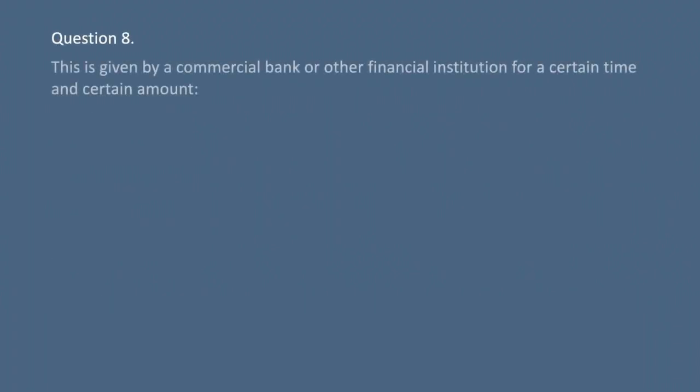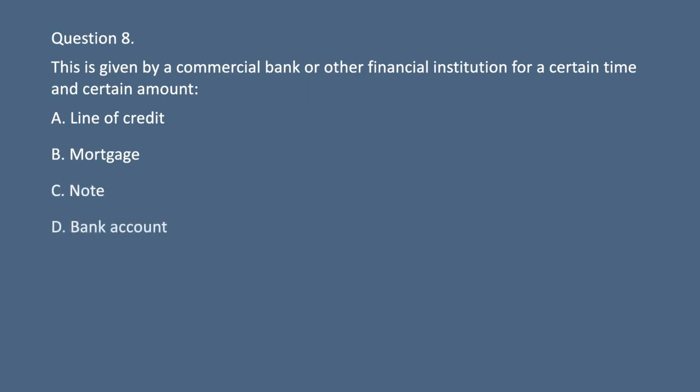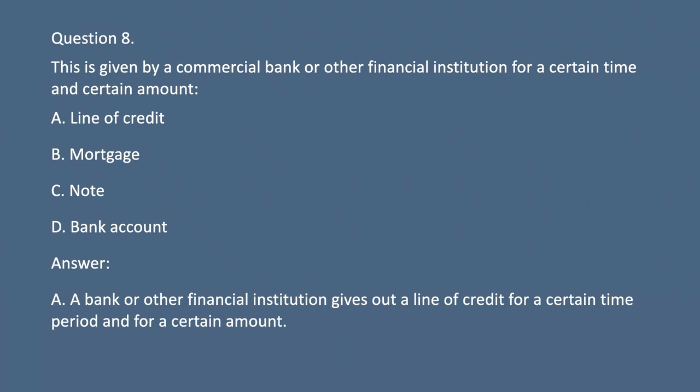Question 8. This is given by a commercial bank or other financial institution for a certain time and certain amount. A. Line of credit. B. Mortgage. C. Note. D. Bank account. Answer: A. A bank or other financial institution gives out a line of credit for a certain time period and for a certain amount.